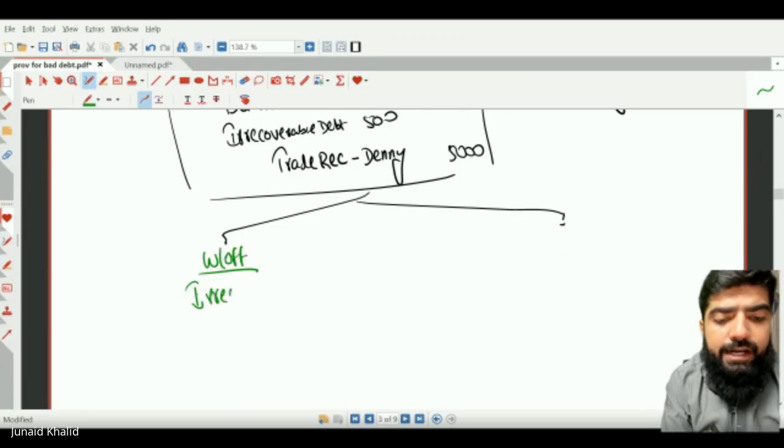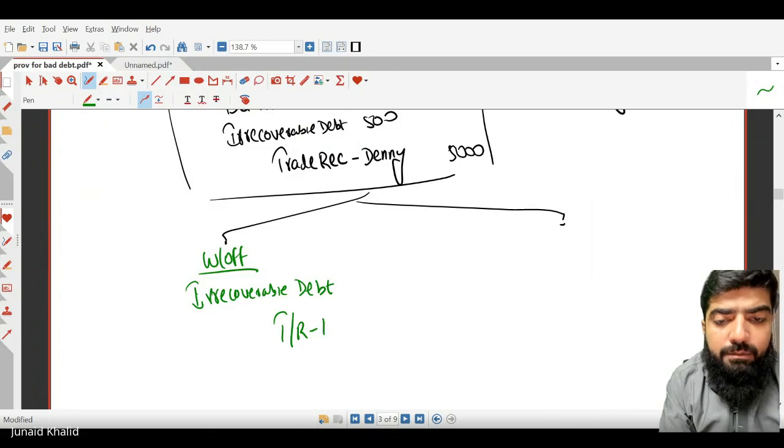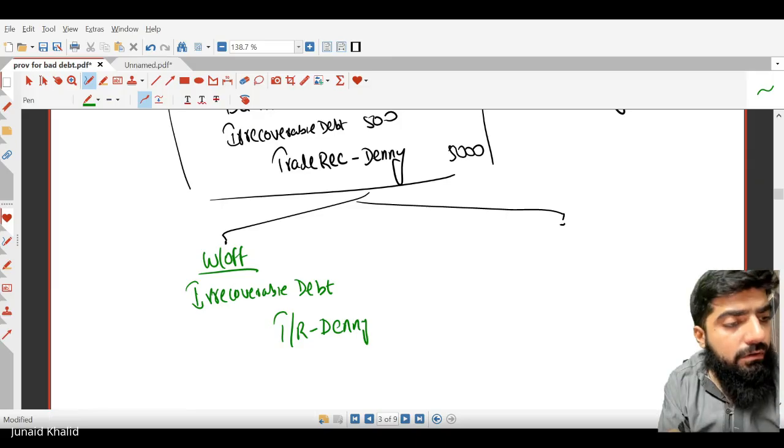The 500 is written off on this one. So the entry to write off the debt is irrecoverable debt debited, and trade receivable Danny will be credited, right? With what amount? Then you will be getting about 500, not 5,000. My bad.